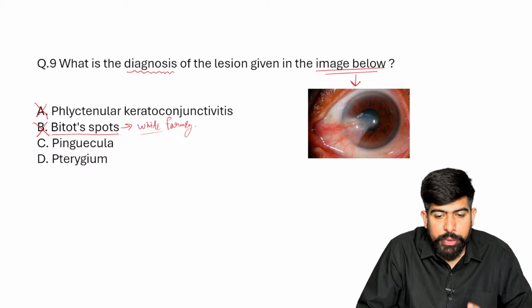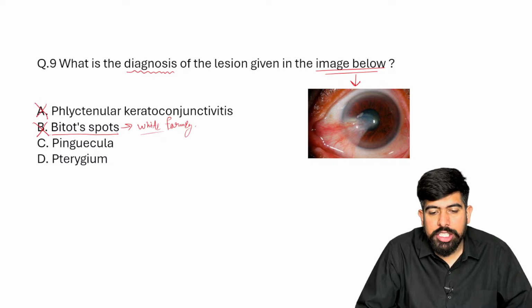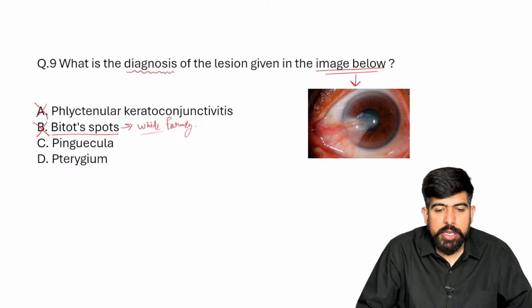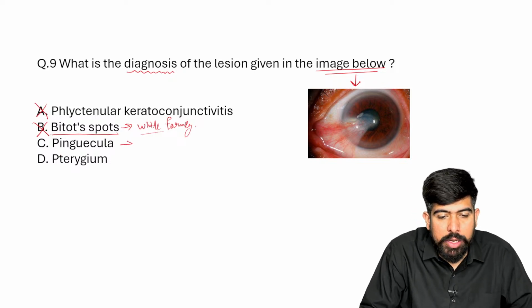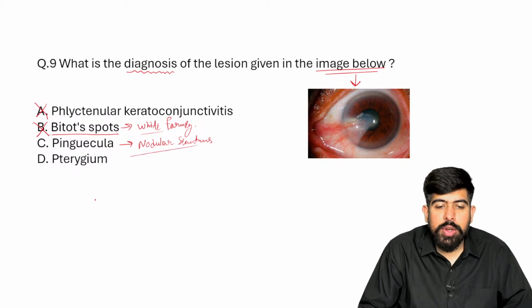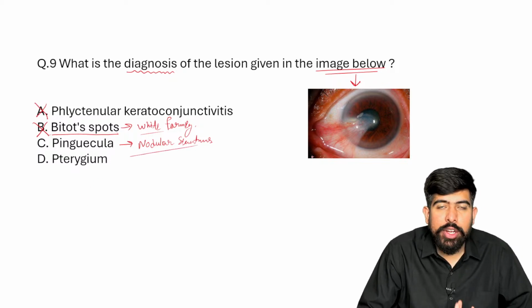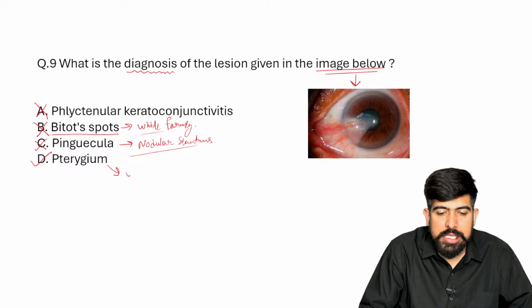confusion here, it can be only the two, the pinguecula or the pterygium. So, guys, please remember about it. It cannot be the pinguecula, because pinguecula is also a nodular structure. Yes, it is also a nodular structure, but I cannot see any nodule in this condition. So what will be your answer? Yes, your answer is pterygium, because this is your wing-like structure.